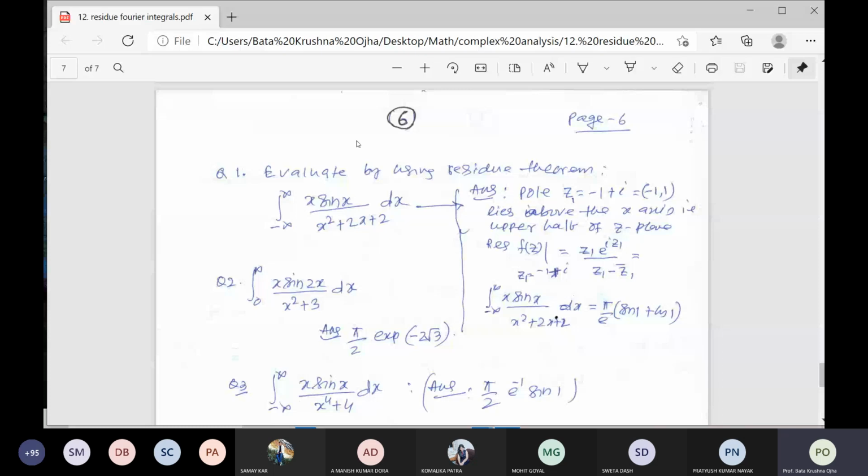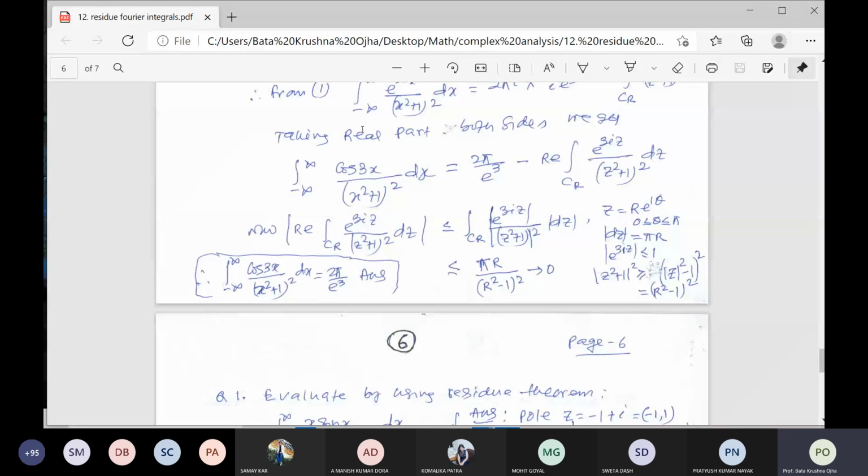So modulus of dz is equal to pi r. Modulus of dz is equal to pi r. We already know the half of the semicircle length, the arc length. z is equal to r e to the i theta.